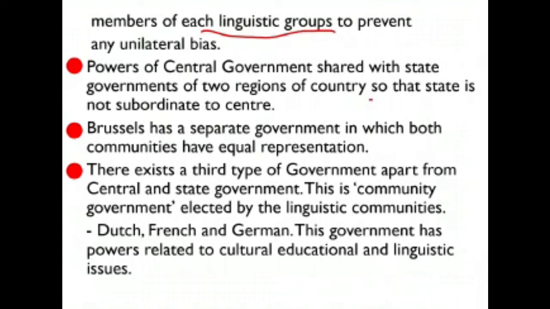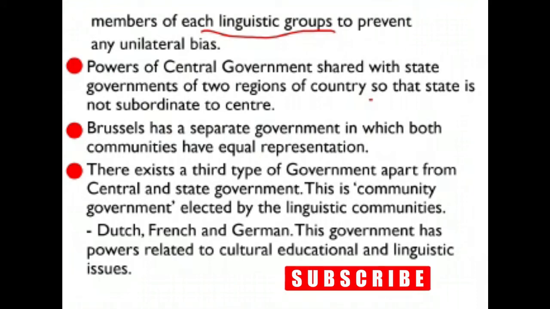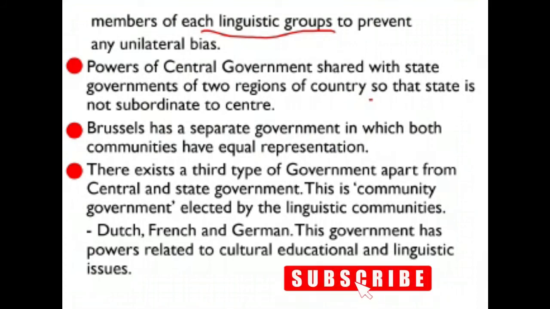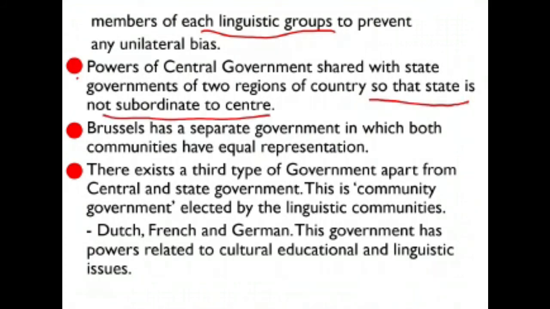The second feature was that the powers of the central government were shared with state governments. Power was not concentrated, and the state governments were never subordinate to the central government. The third was the capital Brussels. It had a separate government in which both communities had equal representation. The French-speaking people accepted equal representation in Brussels because the Dutch-speaking community had accepted equal representation in the central government. So this was how Brussels was governed.